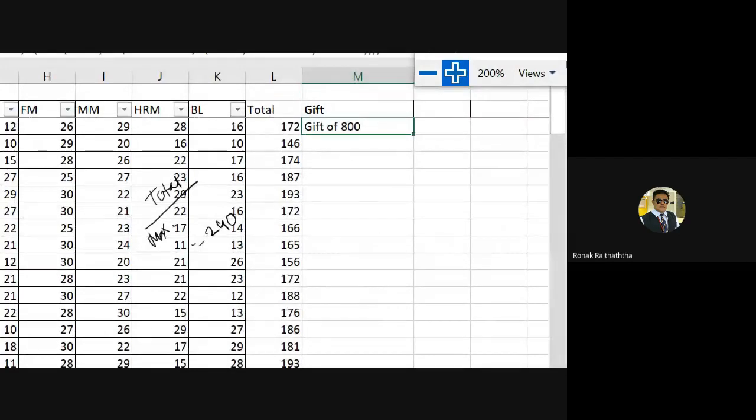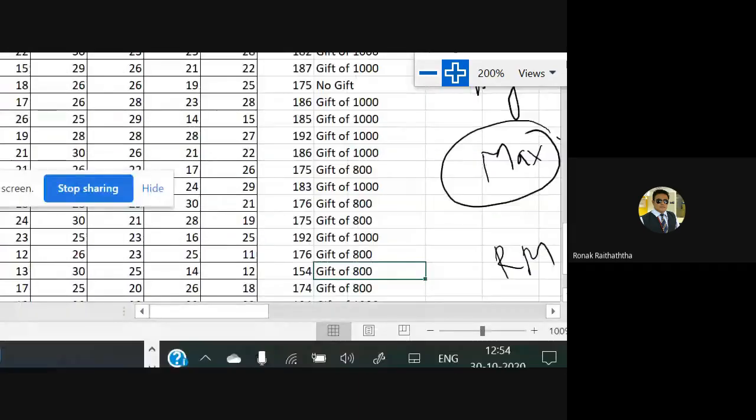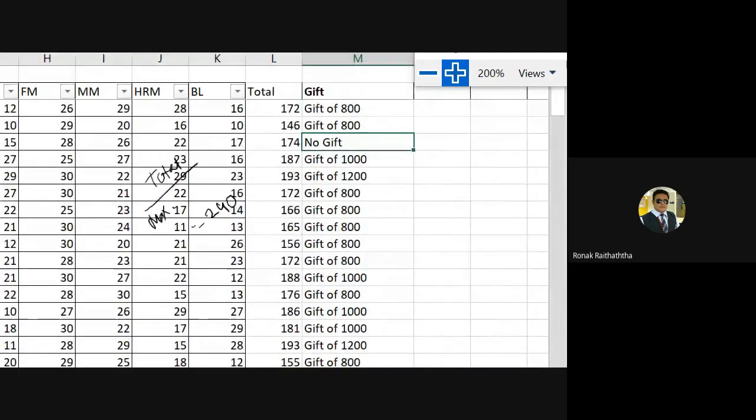So this fellow has got 800. So I guess the third condition he must have satisfied, the first two he couldn't. So copy that and paste it to all other cells, and you would have the results for all this number of people. All of them have got different amounts of gift based on the different criteria which they could satisfy.